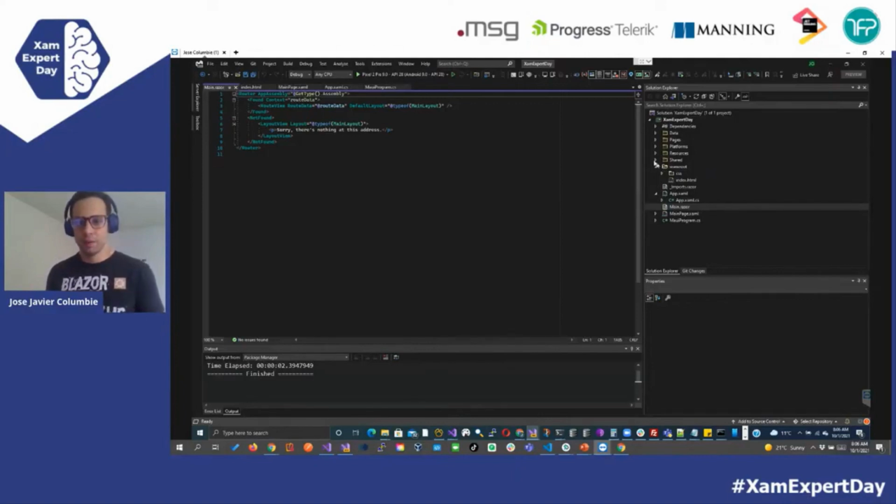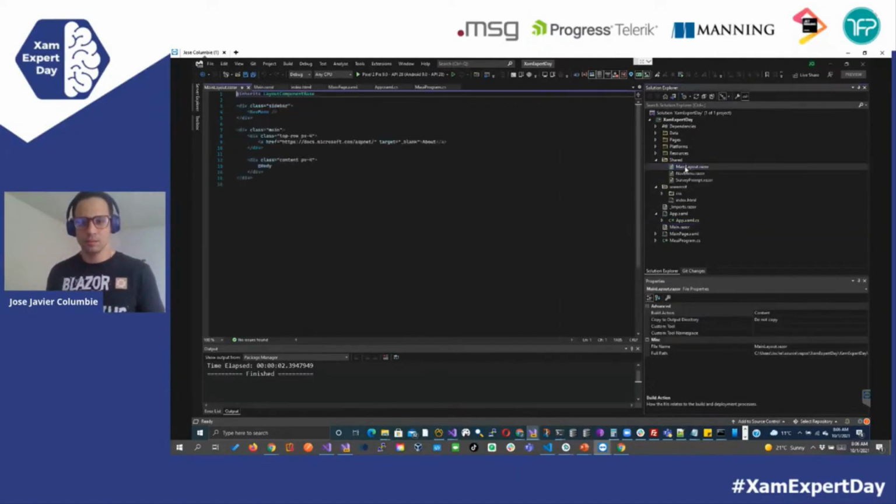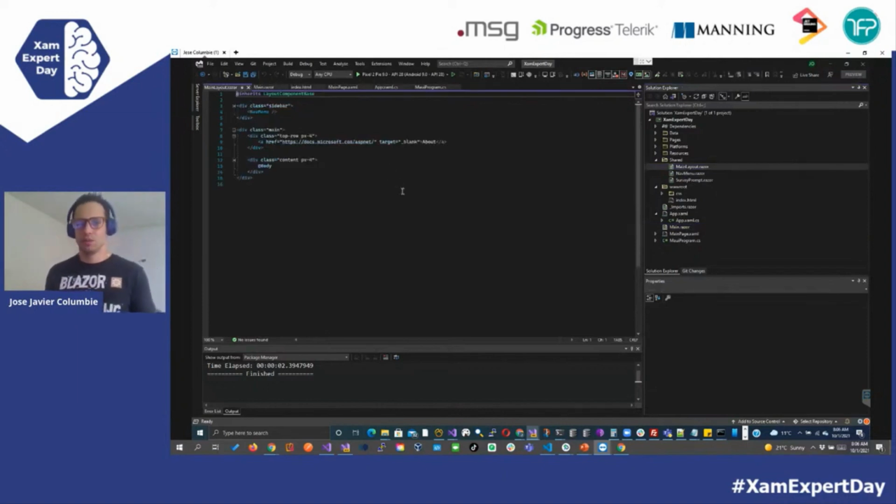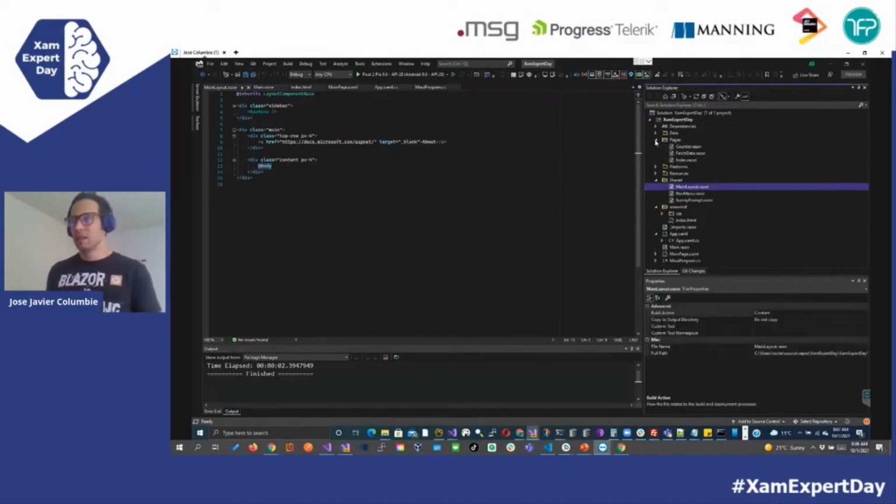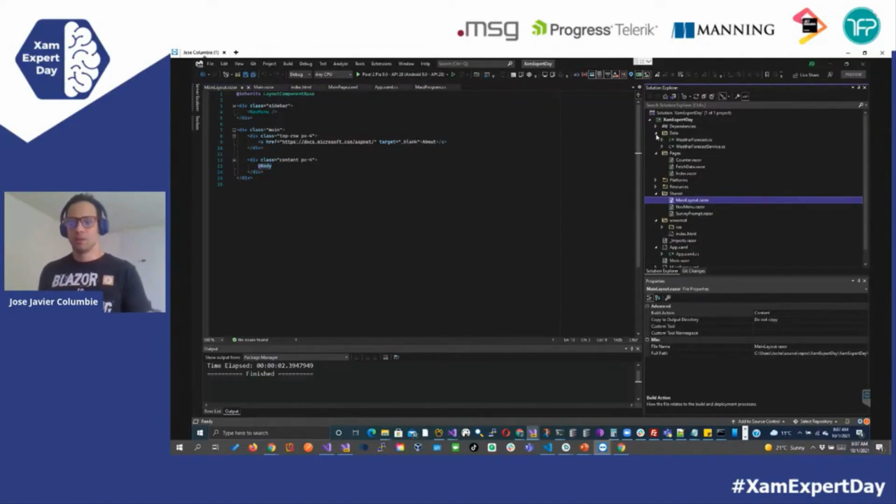And if we go to the main layout, you'll see that there is the same structure of our Blazor project. We have the menu, and we have right here our body. That is where all other components get injected. And if we go to the pages, we have the same that we have seen: the counter, the fetch data, the index, and also our services to run. So let's compile this.